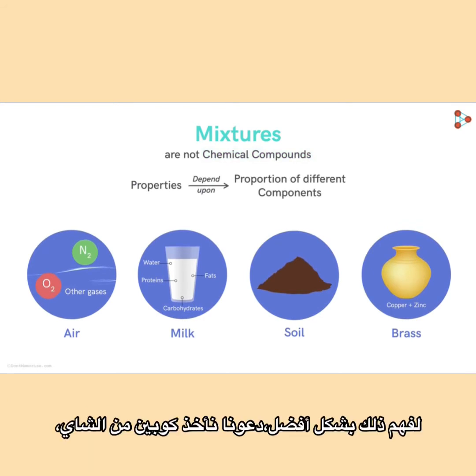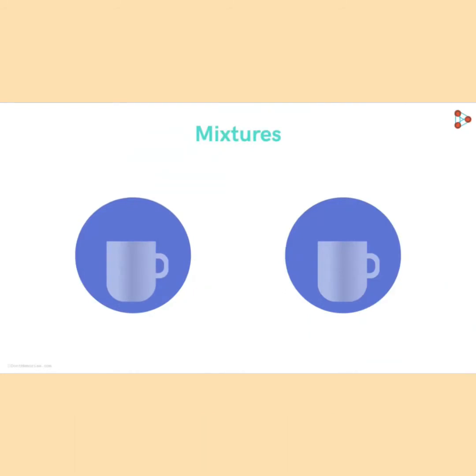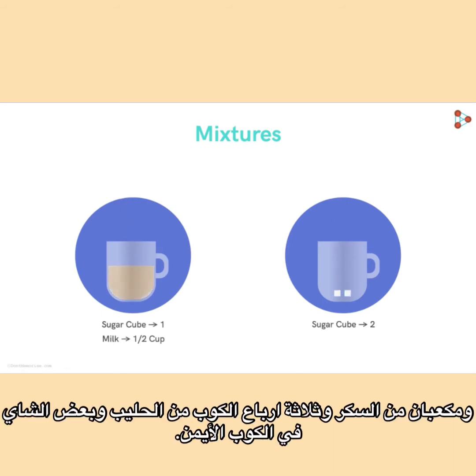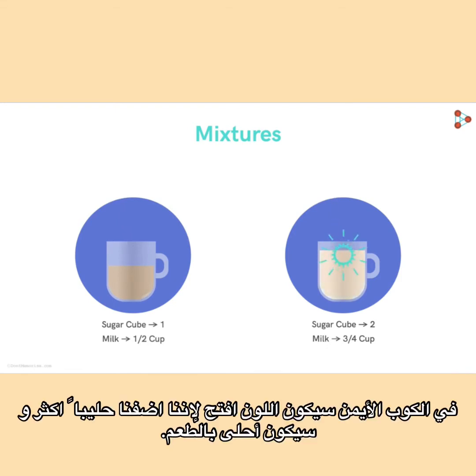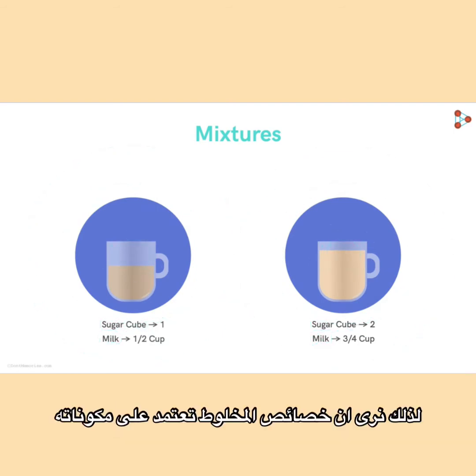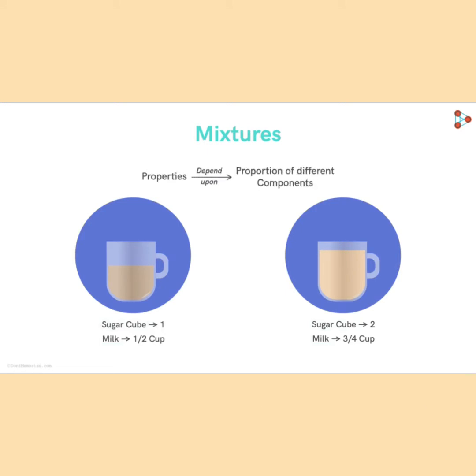To understand this better, let's make 2 cups of tea. Let's say we've added 1 sugar cube, half a cup of milk, and some tea leaves in this cup, and 2 sugar cubes, 3/4 cup of milk, and some tea leaves in this one. Since in the second cup we've added more milk, it'll be lighter in color. The addition of 1 extra sugar cube will also make it taste sweeter. Even though we've put the same components in both the cups of tea, there is a difference in their properties. So we see that the properties of a mixture depend on its composition.